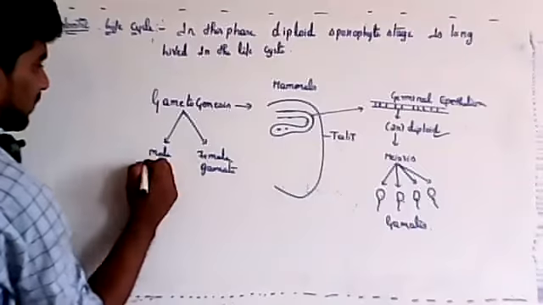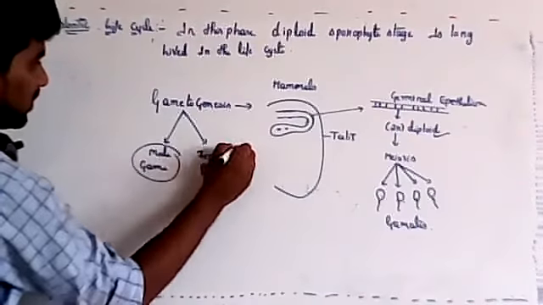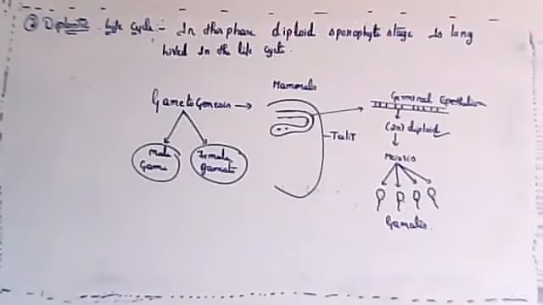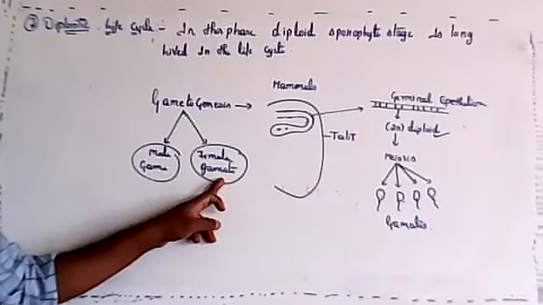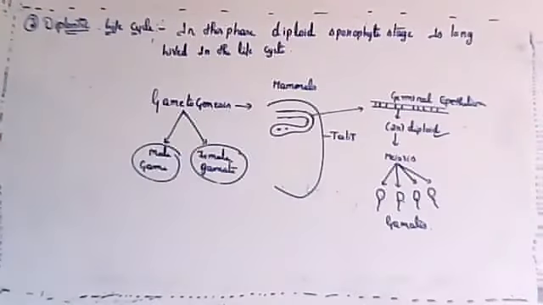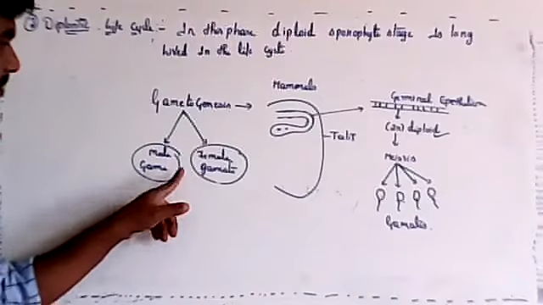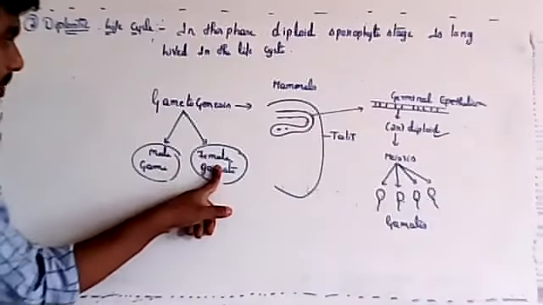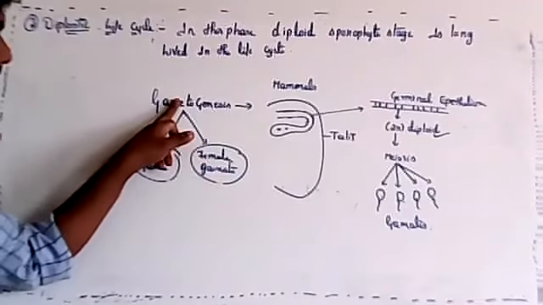They are classified under gametogenesis because both are gametes only, but the male gamete is small and the female gamete is large, only the size is different. Both come under the process called gametogenesis.